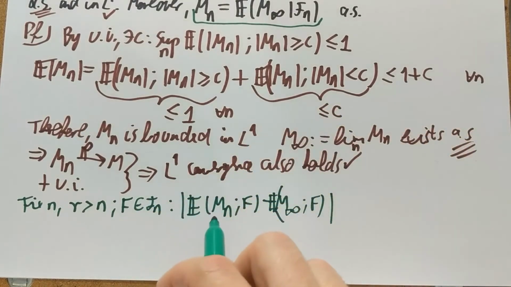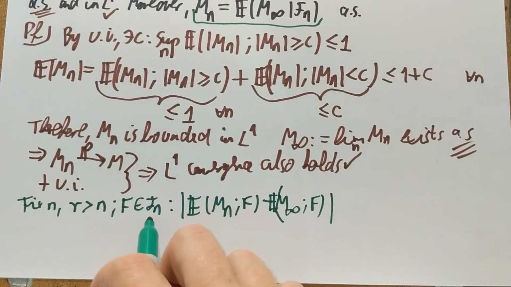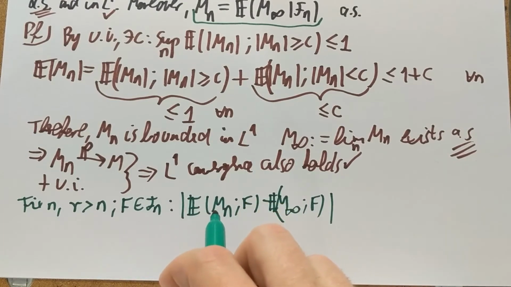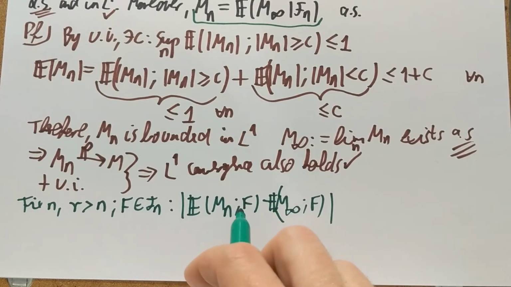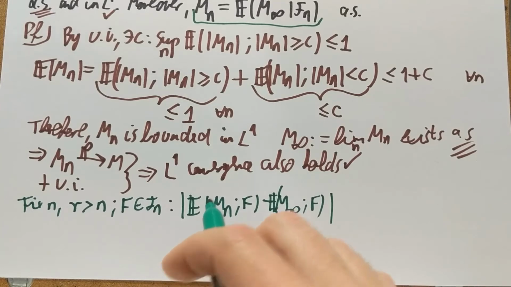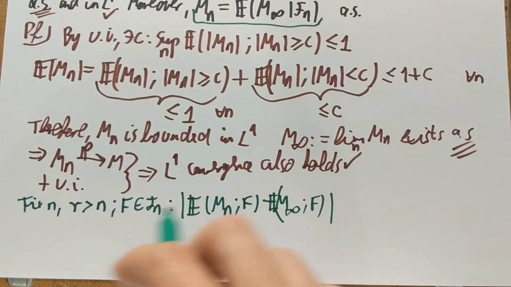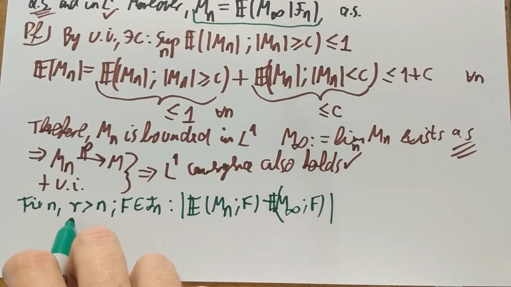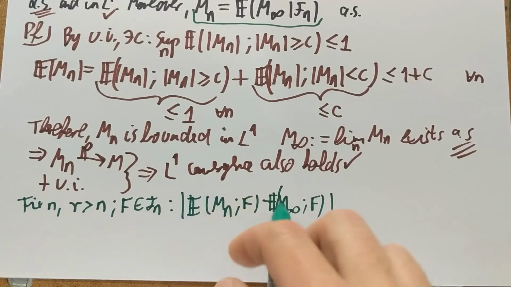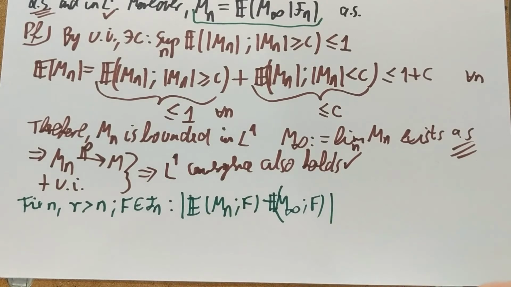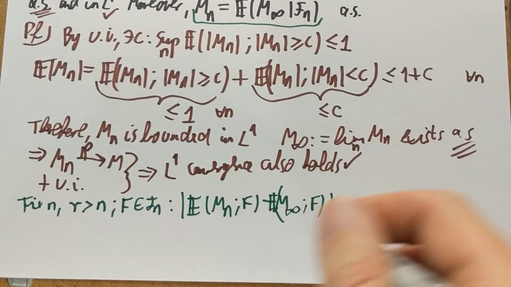Alright. Now here is a simple exercise. If you have a martingale that is Fn adapted, and you have an event F that is Fn measurable, you can increase this index N to something, for example R, and this kind of conditional expectation will not change. That's something you can easily prove using the Tower rule.